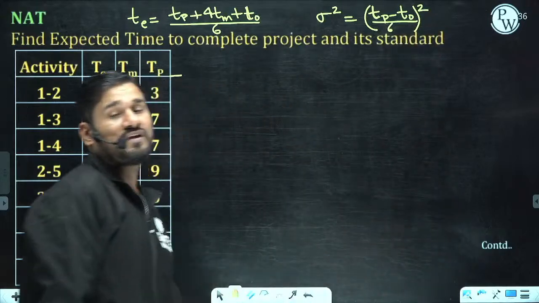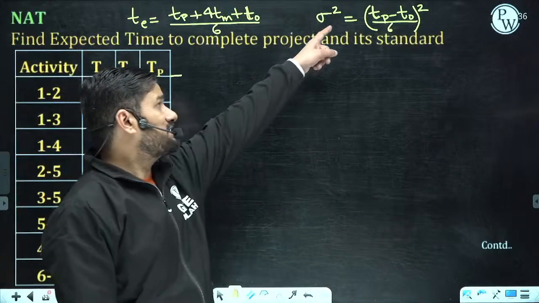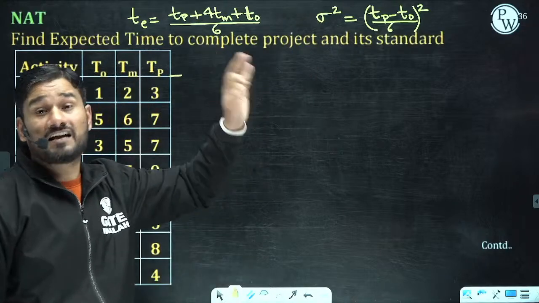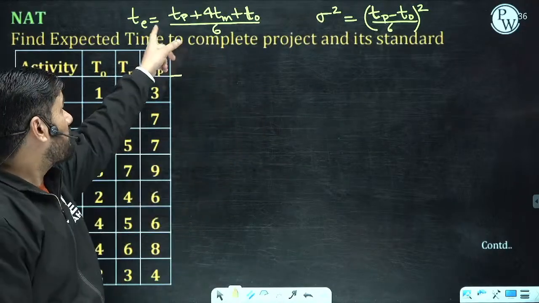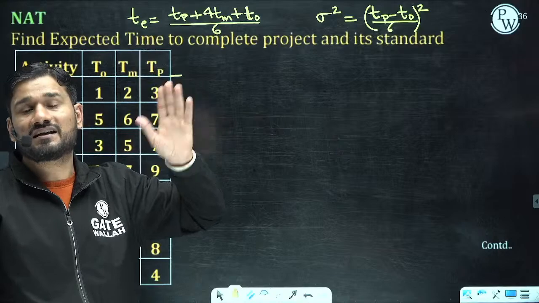But please remember this is to be calculated on the basis of the critical path only. So first of all, find the value of T and calculate the critical path.